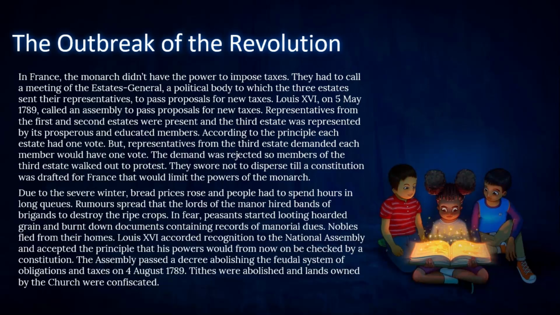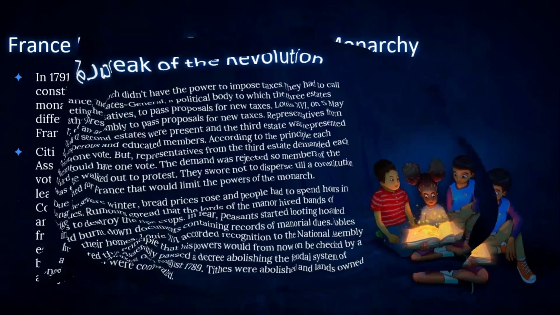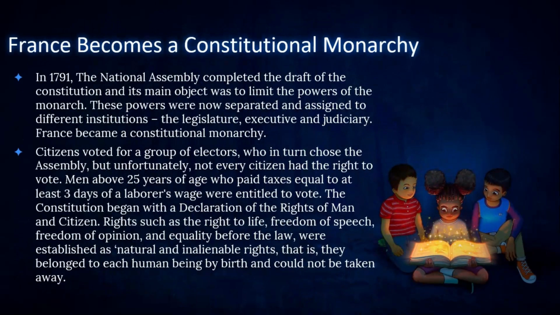constitution. The Assembly passed a decree abolishing the feudal system of obligations and taxes on 4th August 1789. Tithes were abolished and lands owned by the churches were confiscated. France became a constitutional monarchy. In 1791, the National Assembly completed the draft of the constitution, and its main object was to limit the powers of the monarch. These powers were now separated and assigned to different institutions: the legislature, the executive, and the judiciary. Hence, France became a constitutional monarchy.